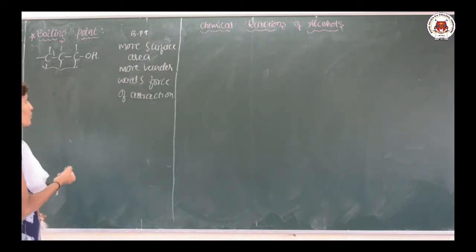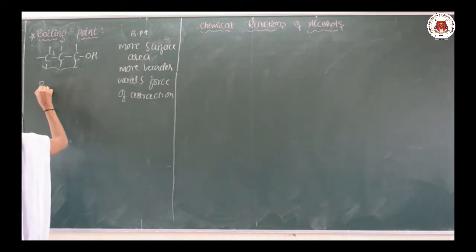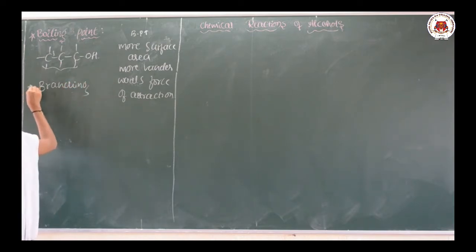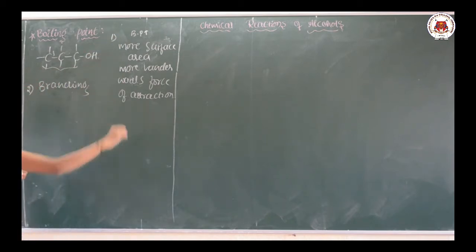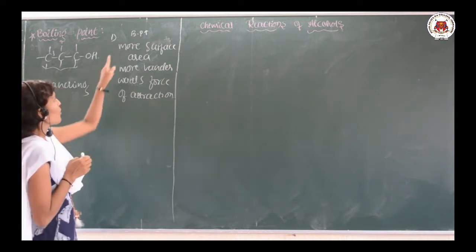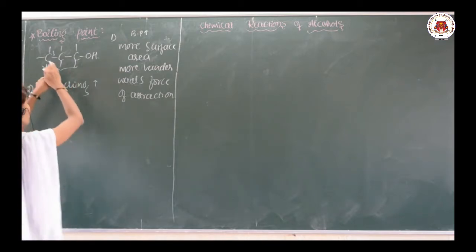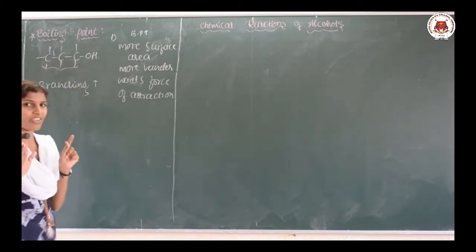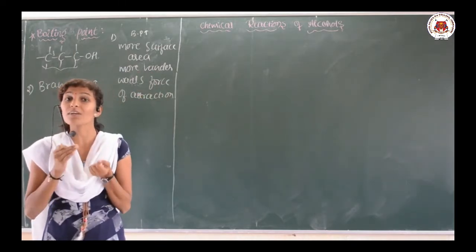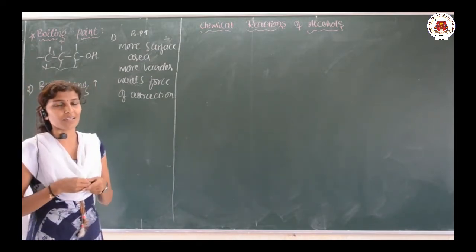Okay, so this is the first point regarding the boiling point, and the second is that the boiling point decreases with increasing branching. The first point is regarding the number of carbon chains: if the carbon chain or number of carbon atoms is increasing, the boiling point increases. Suppose the branching is increasing. Suppose the straight chain is branched. Is the surface area available more or less? Exactly, less surface area is available.